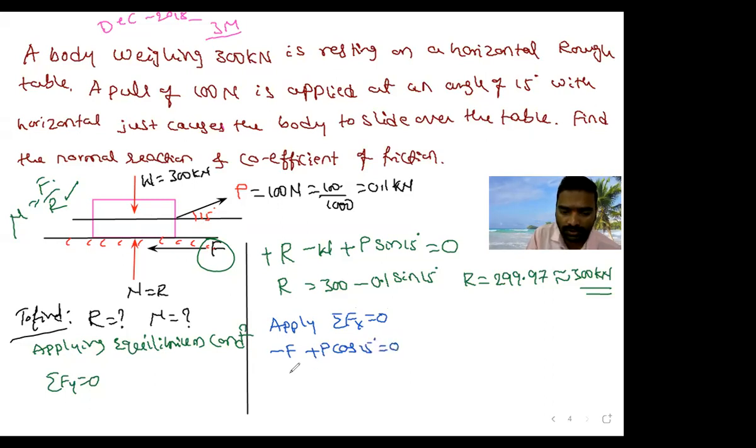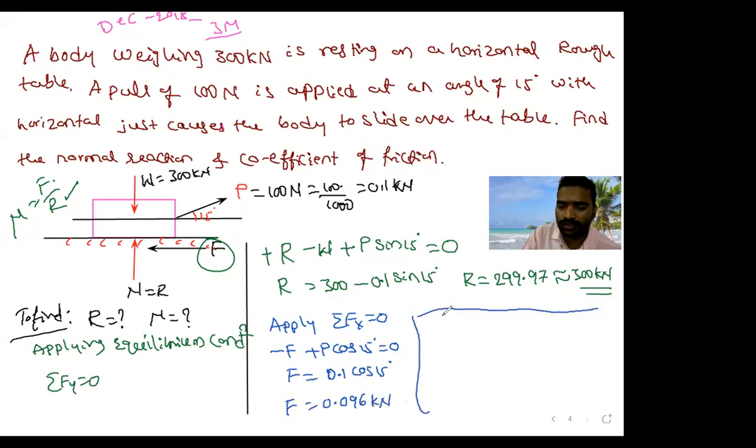So transfer this F to other side. F is equal to P cos 15 degree. P is 0.1. So calculate what is the value of F. 0.096 kilonewton.